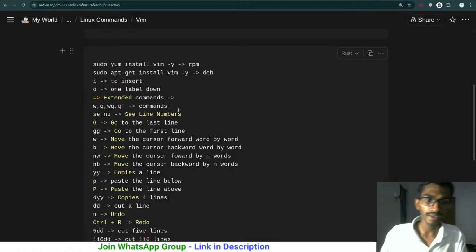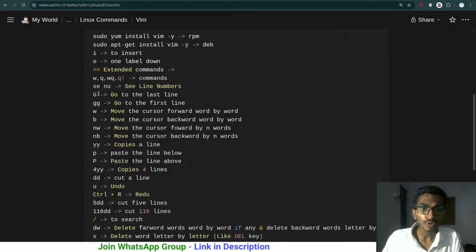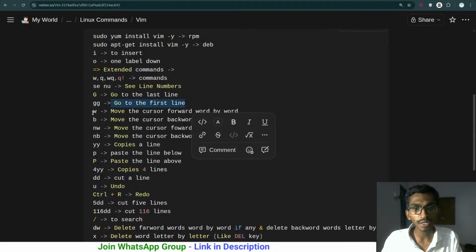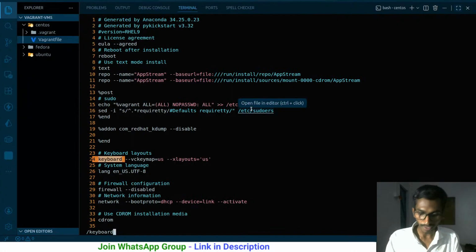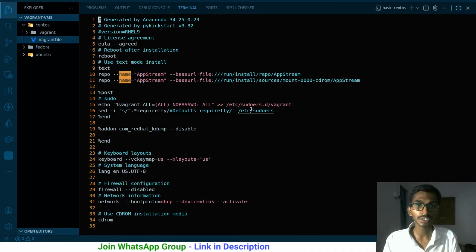Coming back to this one, I have talked about the commands quite a lot. Let me show you in the written format. First of all, we use capital G to go to the last line, small gg two times to go to the first line, and w for moving the cursor forward word by word. We did not cover that, so let me go through that. Right now, let me go to the top first of all, gg two times. Okay, I am at the top.